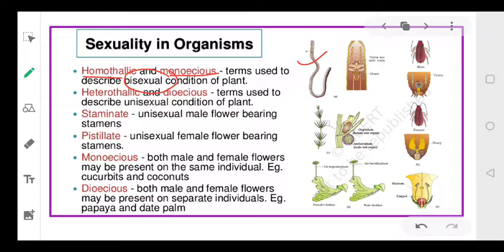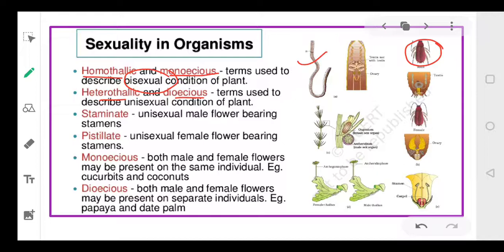It has both the male and the female parts. Heterothallic and dioecious mean the unisexual condition, where one individual has either male parts or female parts, like the cockroach. In the cockroach, male and female are separate. Even human beings, the male and female are separate. Male bears the male parts and female bears the female parts.